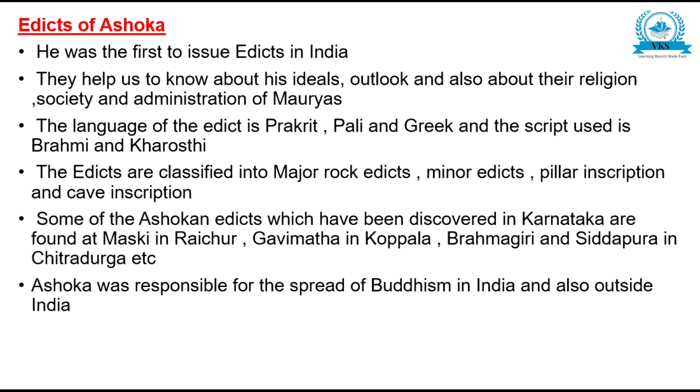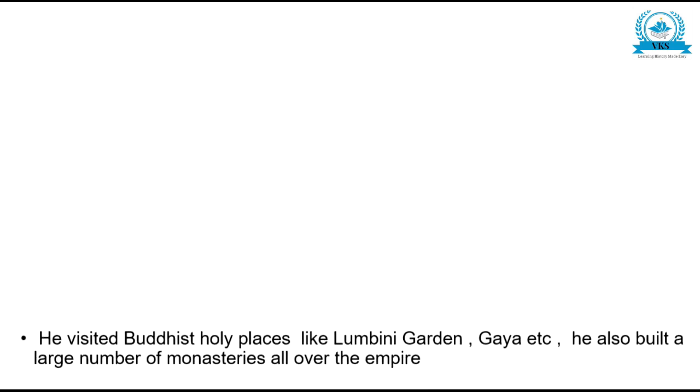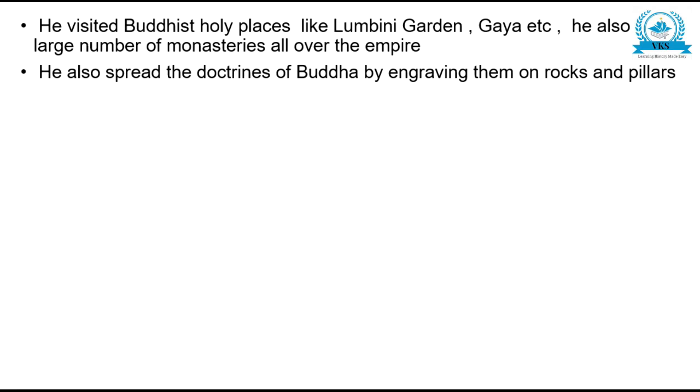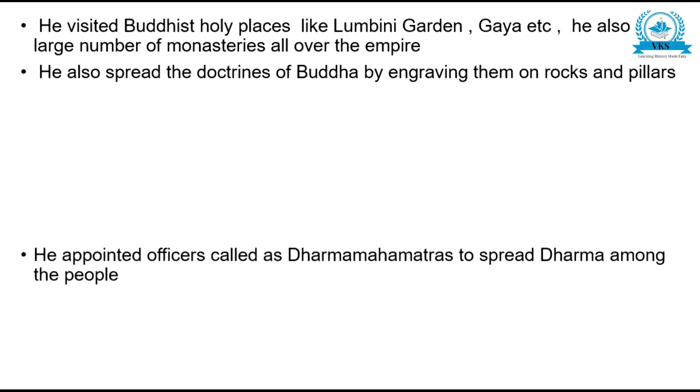Ashoka was responsible for the spread of Buddhism in India and also outside India. He took many measures to spread Buddhism. He visited Buddhist holy places like Lumbini Garden, Gaya, etc. and he also built a large number of monasteries all over the empire. He also spread the doctrines of Buddha by engraving them on rocks and pillars.